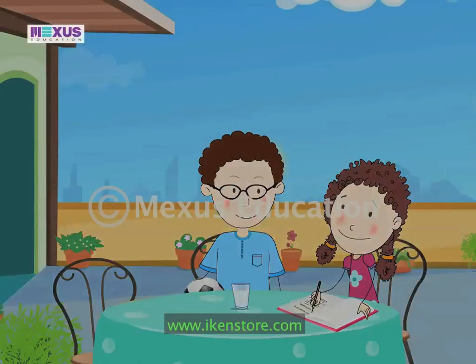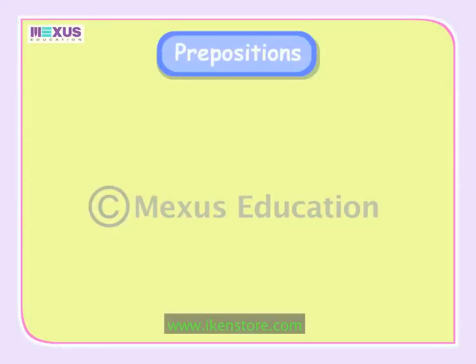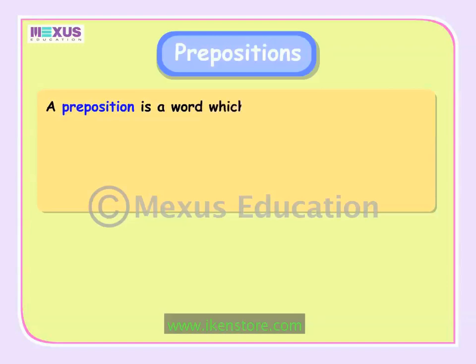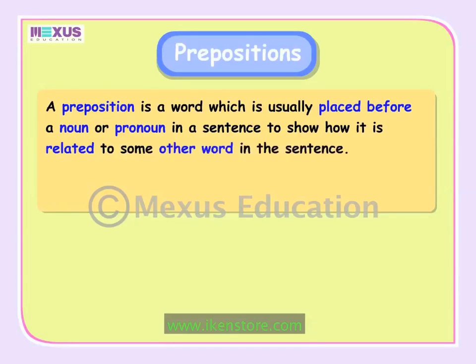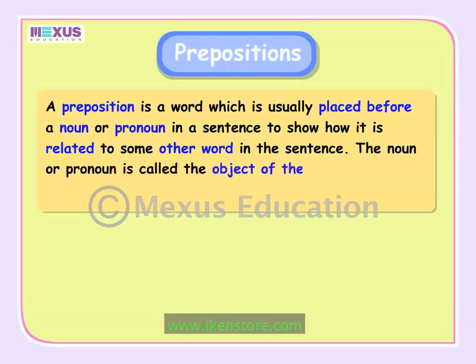While Dad helps Zizi complete her homework on placement of prepositions, let us understand all about prepositions too. A preposition is a word which is usually placed before a noun or pronoun in a sentence to show how it is related to some other word in the sentence. The noun or pronoun is called the object of the preposition and is governed by it.